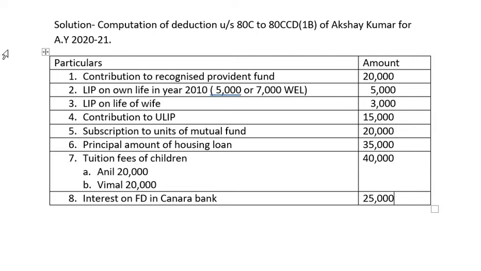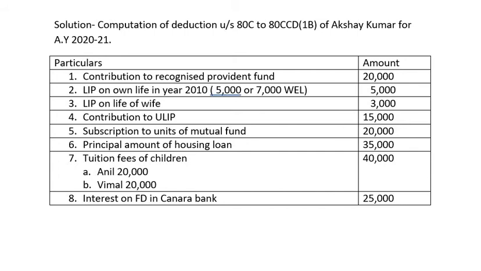Just check whether we are done with all the points. Repayment of housing loan is done. Next is royalty paid. See here, royalty gross income is 40,000. Expenses of manuscript is 10,000 rupees. This is deductible under other sources. It will not come under section 80C. It will be deducted under income from other sources. Therefore, this manuscript expense of 10,000 rupees will not be considered in solving this sum. Then interest on fixed deposit, 25,000 from Canara Bank is taken.